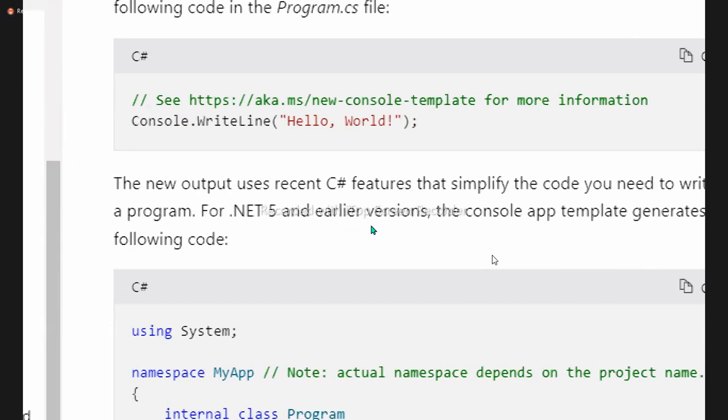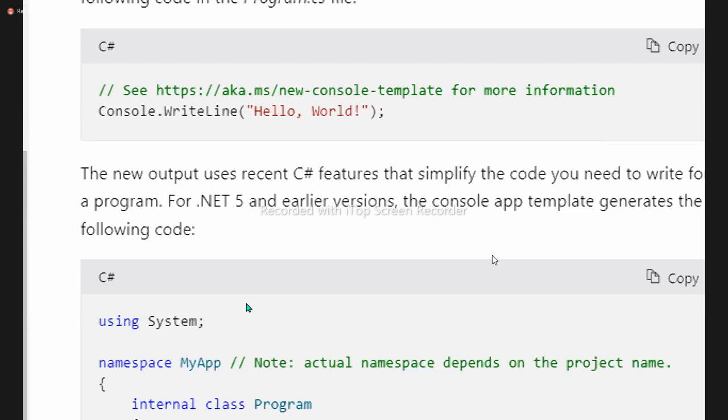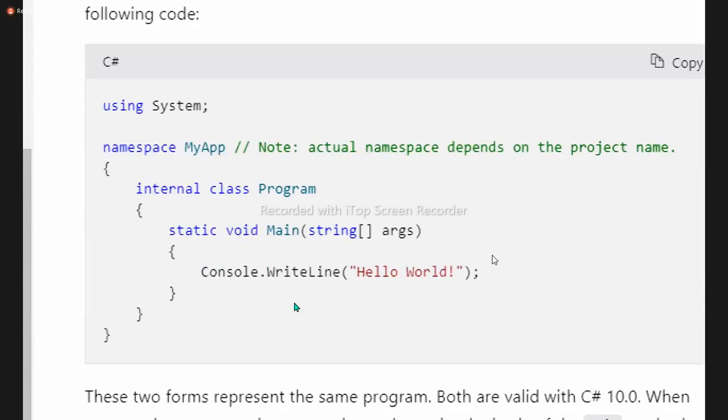In .NET 5 and earlier versions, the console application template generates the following code. I showed you .NET 5 also, remember? I opened that project and showed you. This is what it generates for you.